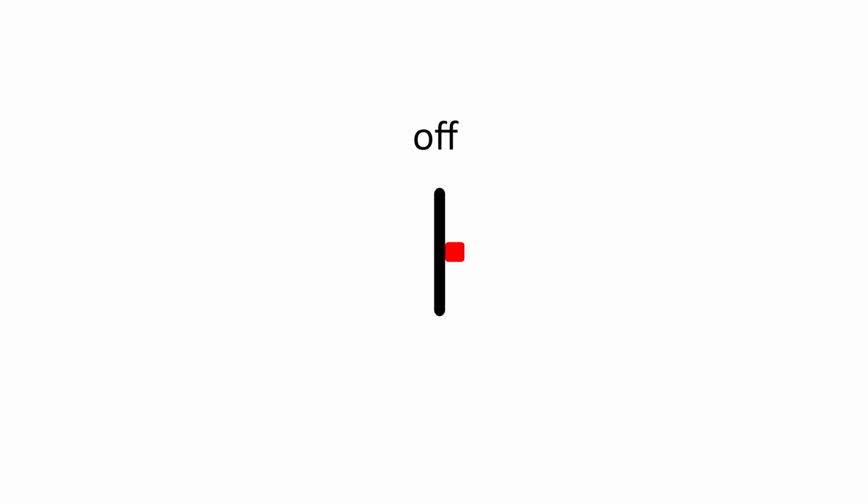Today we're going to take another look at the preposition off and what it can mean when it's used with phrasal verbs. So in a previous video, we saw that off looks like this. And here we can see that the red square separates from the black line. Therefore, we can think of off as simply meaning separate. So let's take a look at some examples of phrasal verbs with off in which off means separate.